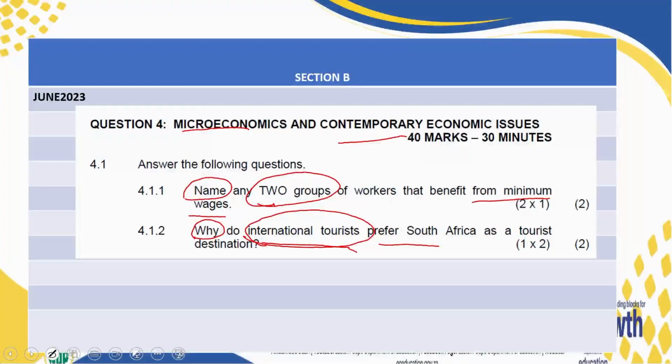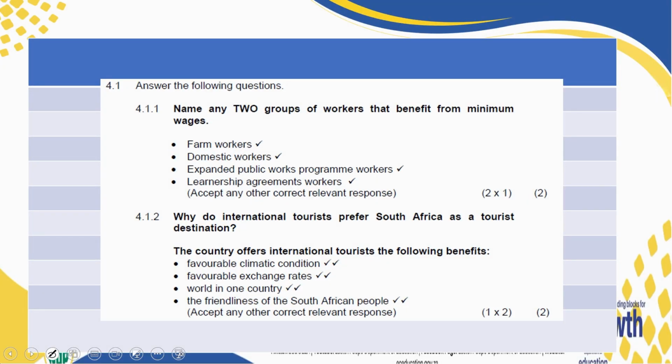So try to attempt these questions and take note of the tips that I've given you. You are just giving us 2. If you give us more than 2 groups, we mark the first 2 only. We don't look for maybe you have put 5 there and we start looking for the correct ones. We just mark the first 2. So those are the tips that I can give you here, and those are your responses. You can check what is here with what you have been doing.